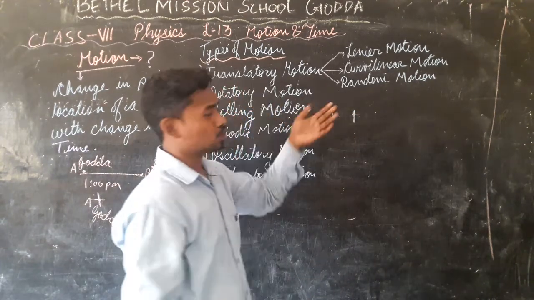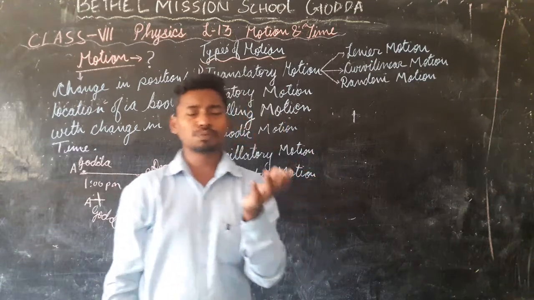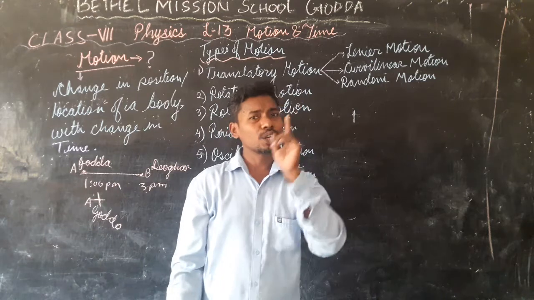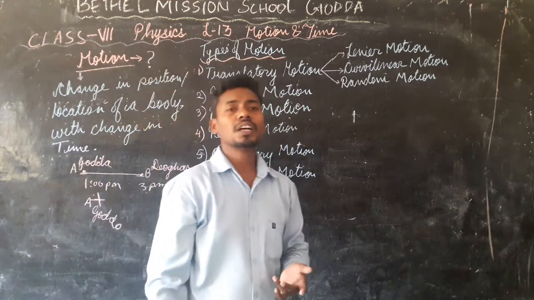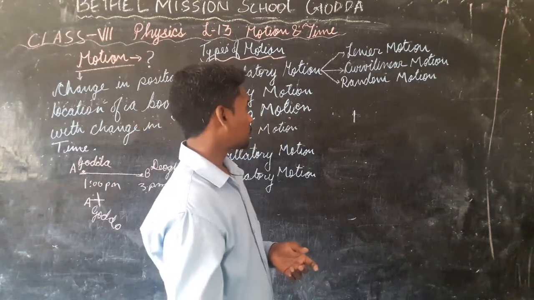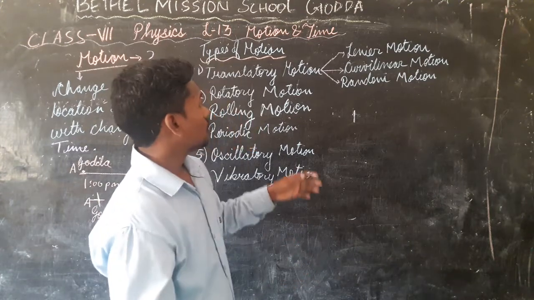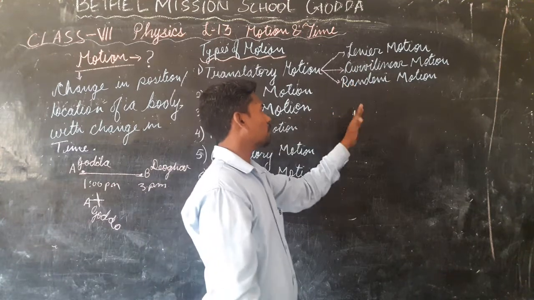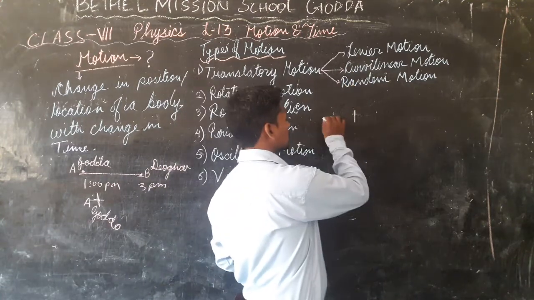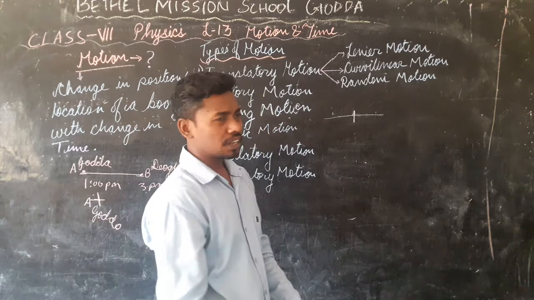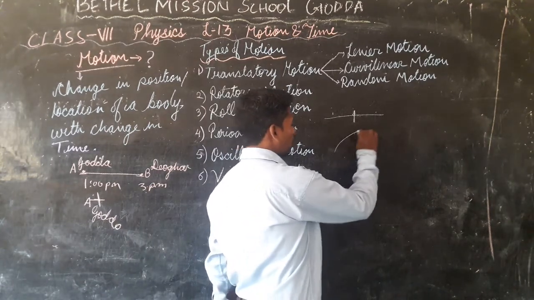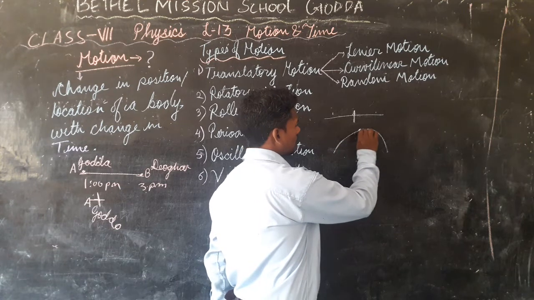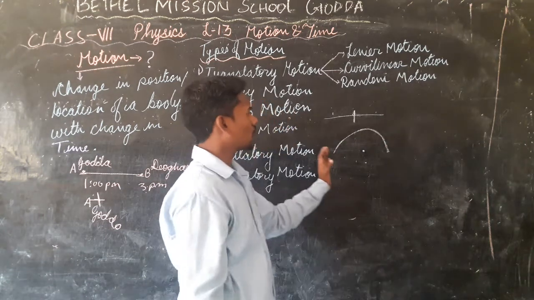In translated motion, each particle, whether it be the first particle or the last particle or the middle particle, all of them cover equal distance. But what is the difference between linear, curvilinear, and random? In linear, the motion is in a straight line. In curvilinear, the motion is about a curve, meaning about a center. There is an imaginary center and it gives a turn around it. So this is your curvilinear.